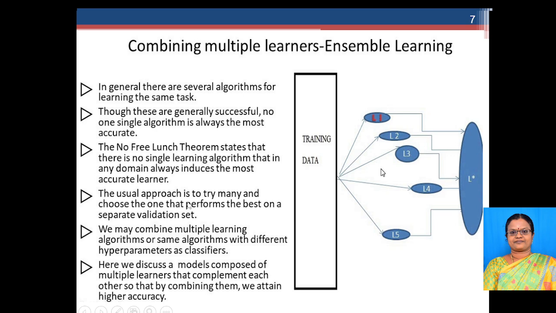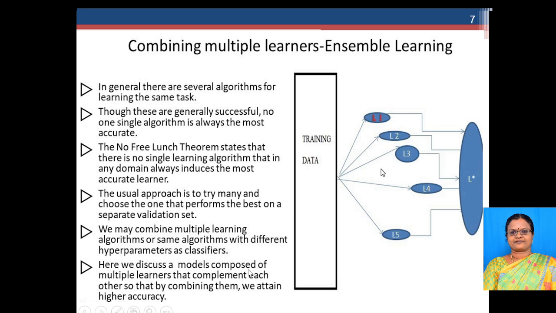So the usual approach is to try many and choose the one that performs the best on a separate validation set. In the other case, we can combine multiple learning algorithms, or the same algorithm with different hyperparameters. So here I can check which algorithm is performing best and choose that one, or I can combine all the algorithms, or I can take one algorithm and apply different parameters on it, and get an improved learning algorithm.